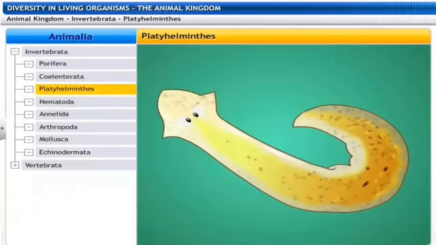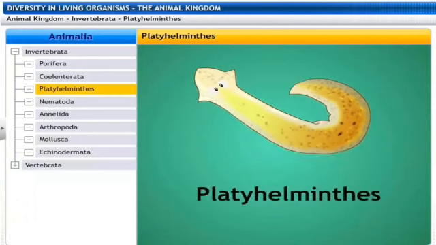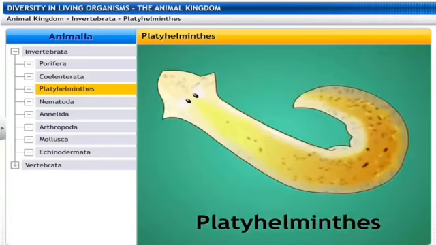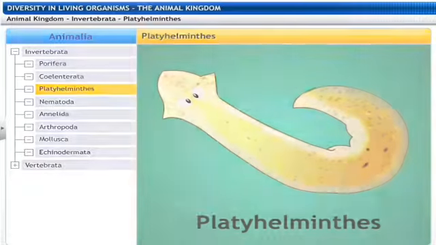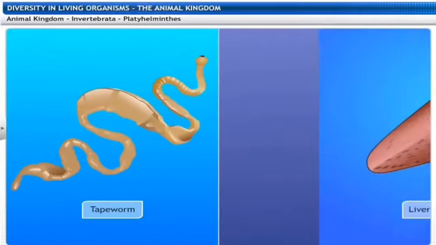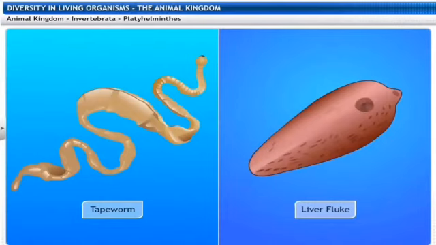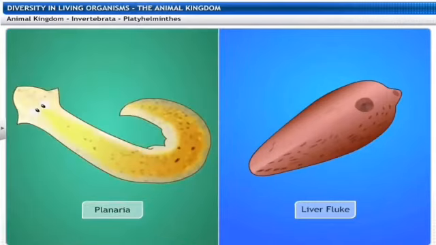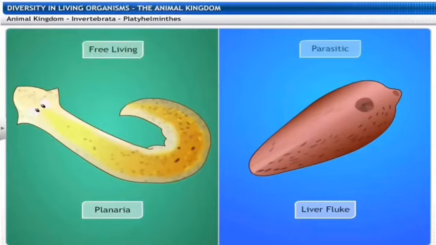The next phylum is the phylum Platyhelminths. So the body of the animals in this group is far more complexly designed than in case of the other two groups. The body is bilaterally symmetrical. Bilaterally symmetrical means when we cut the body into two parts, the right and the left halves of the body have the same design. So that is said to be bilaterally symmetrical.